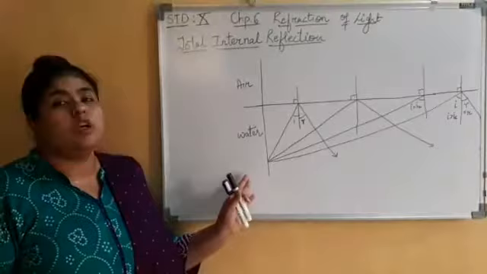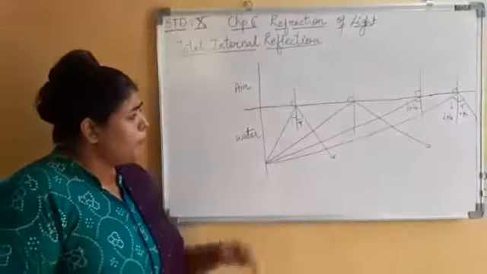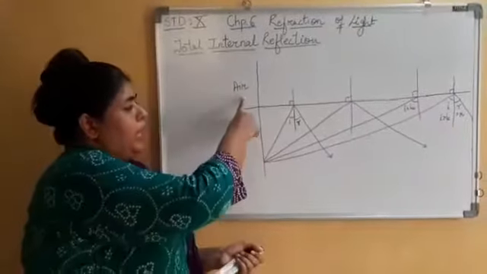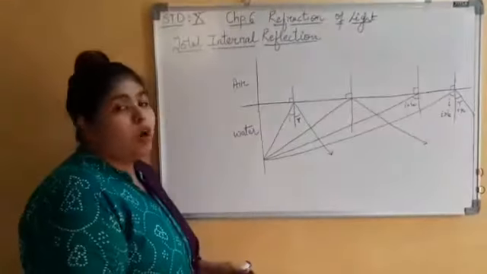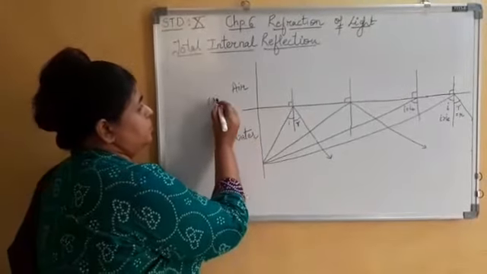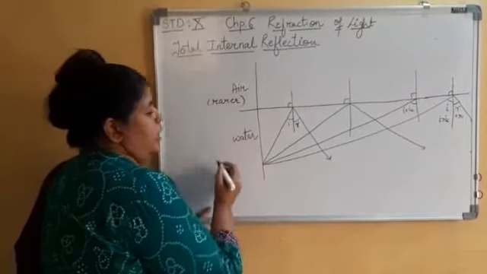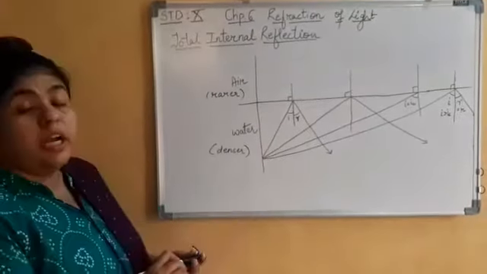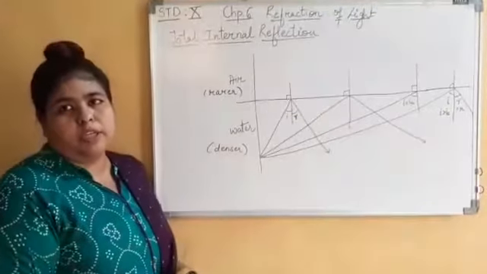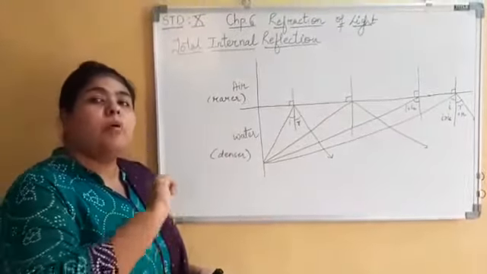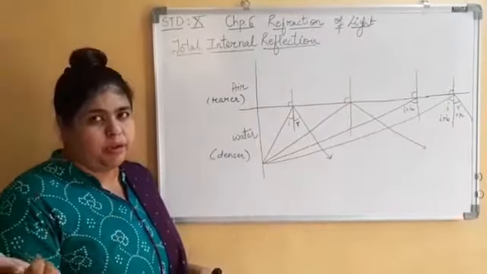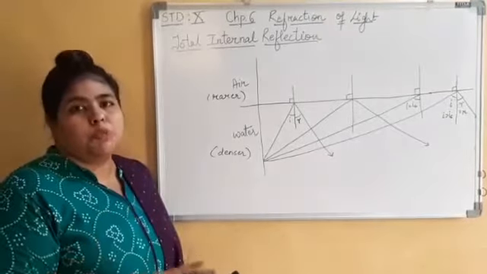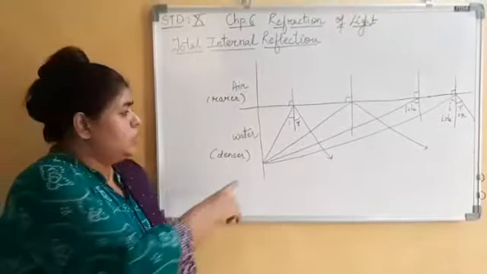Now let's see what is total internal reflection. Over here I have drawn one figure for you. Here you can see I have written air and water. Air is my rarer medium and this is my denser medium. As per the laws of refraction, when light passes from a denser medium to the rarer medium, it bends away from the normal. If you remember the last PPT, bends away from the normal.